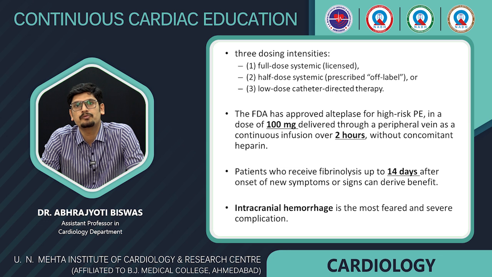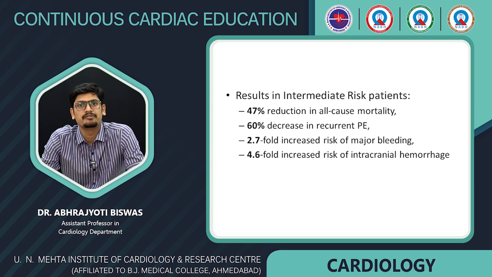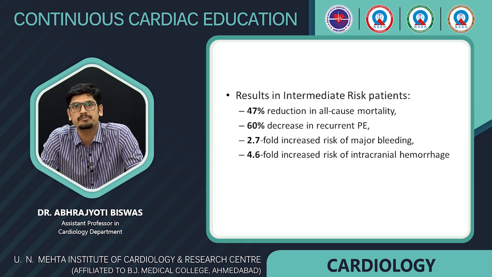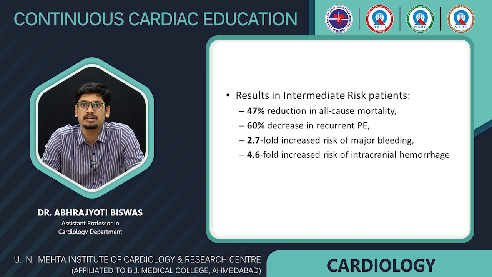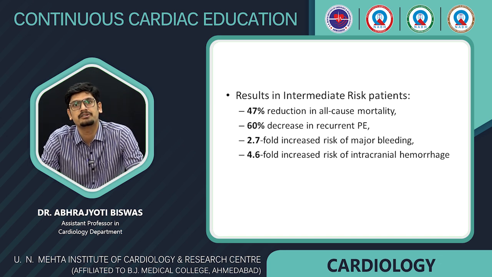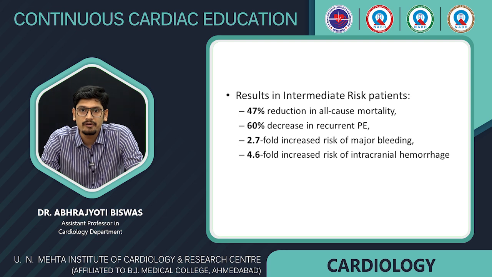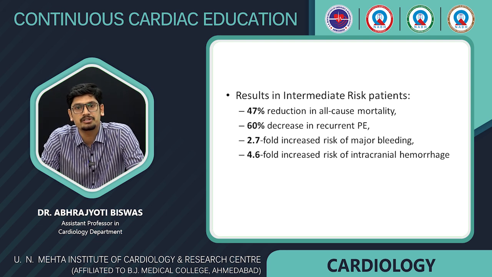Now the FDA approved dose of thrombolysis is 100 mg, which is delivered through a peripheral vein over a duration of 2 hours, and the patients may be thrombolyzed even up to 14 days after onset of the symptoms. Intracranial hemorrhage is the most feared and severe complication. The results of thrombolysis in intermediate risk patients show a 47% reduction in all-cause mortality, and a 60% decrease in recurrent PE. However, there is a 2.7-fold increase in major bleeding and a 4.6-fold increase in risk of ICH. Therefore, this needs